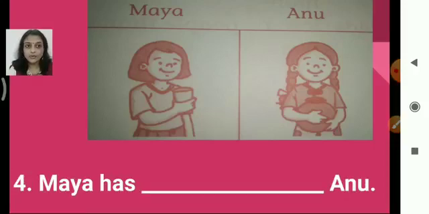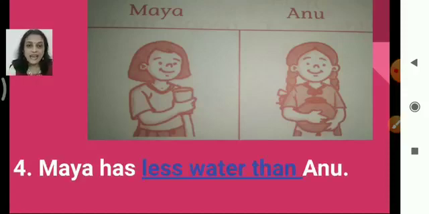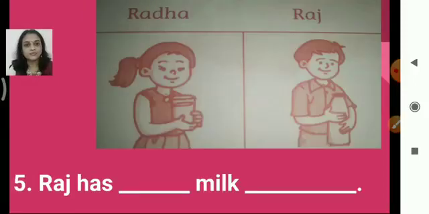Next, again Maya and Anu, the same picture. Maya has dash Anu. Now again Maya is holding a glass, whereas Anu is holding a pot of water. So of course Maya has less water than Anu. We cannot use few here. Why? Because we are comparing water, and water is an uncountable noun. So we have to use the word less. So Maya has less water than Anu.